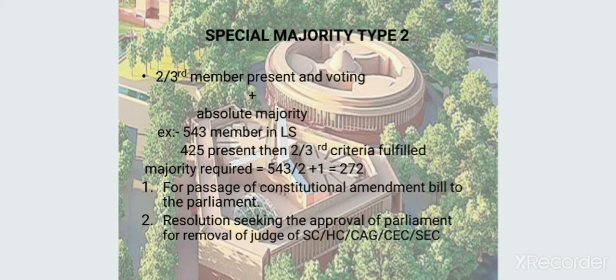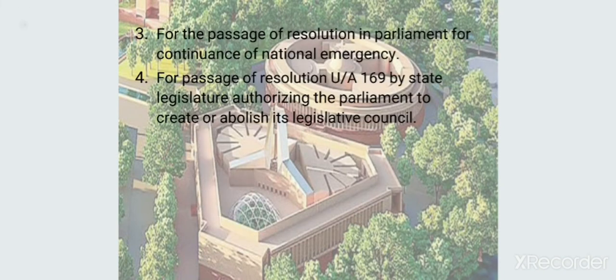Special majority of type 2 is required for Constitutional Amendment Bills, as we have told earlier, and also the removal of the judges of the Supreme Court and High Court, the CAG, Comptroller and Auditor General, the Chief Election Commissioner and State Election Commissioner. For the passage of a resolution in Parliament for a continuance of national emergency, it is also special majority of type 2. For the passage of a resolution under Article 169 of any state legislature authorizing Parliament to create or abolish its legislative council.